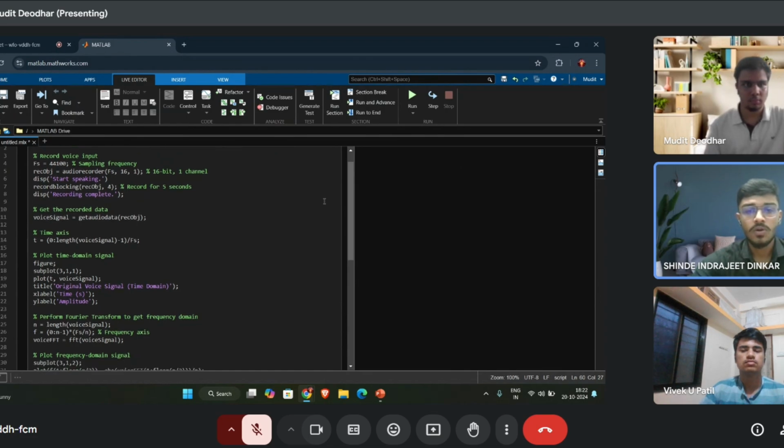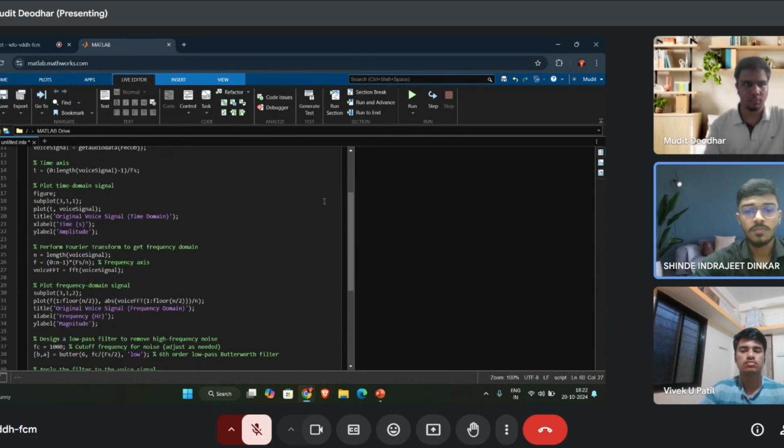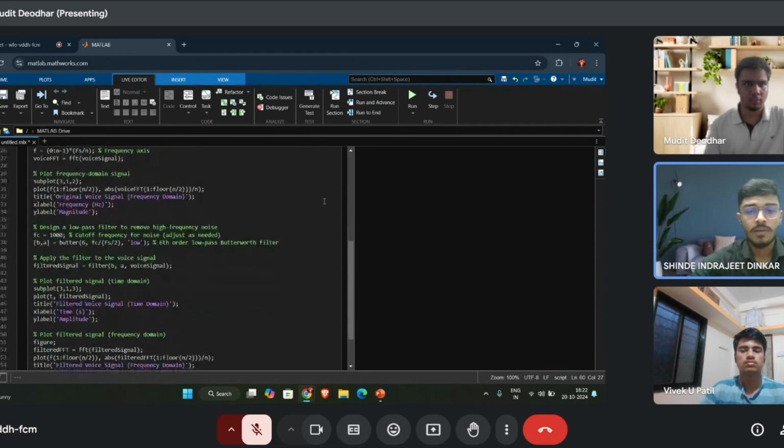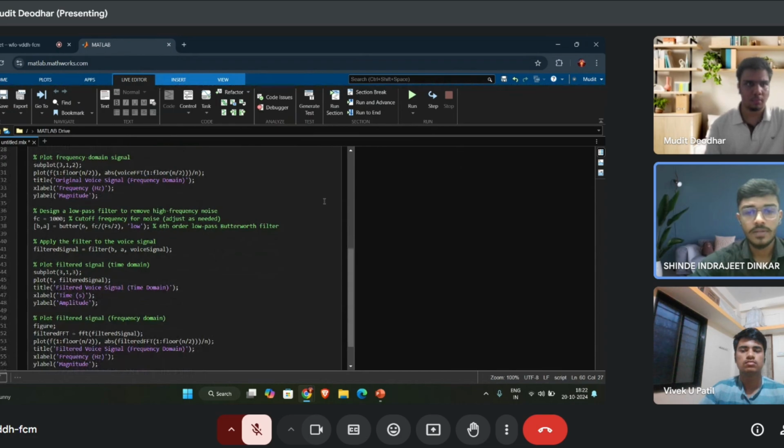The command subplot(3,1,2) creates the second subplot in the 3 row, 1 column layout. Then the command plot(f(1:floor(n/2)), abs(voice FFT(1:floor(n/2)))/n). This command plots the magnitude of the FFT, the frequency components from 0 to half of the sampling rate.